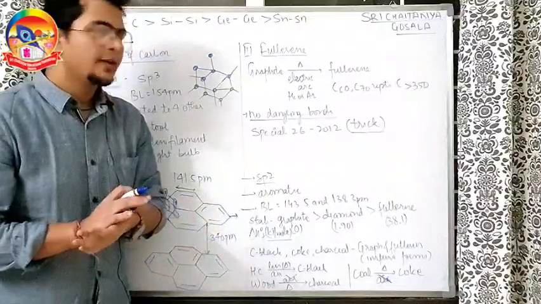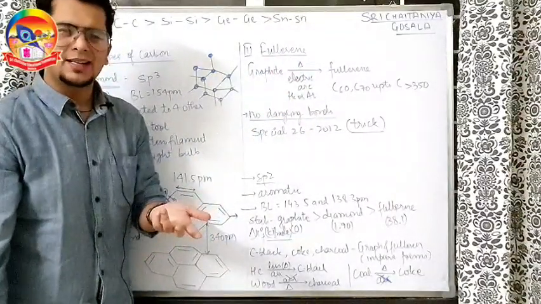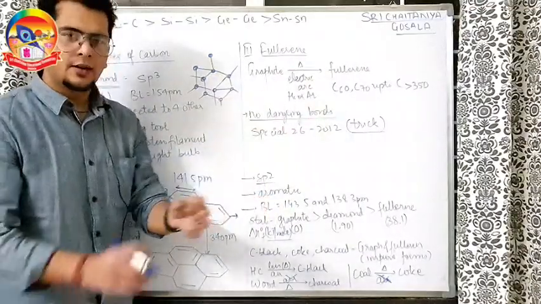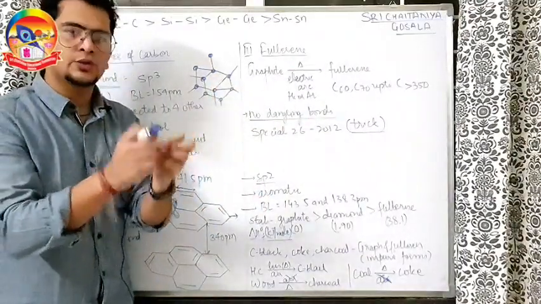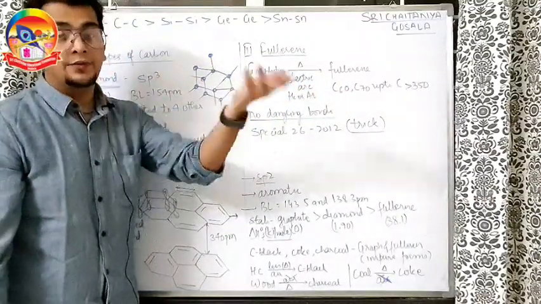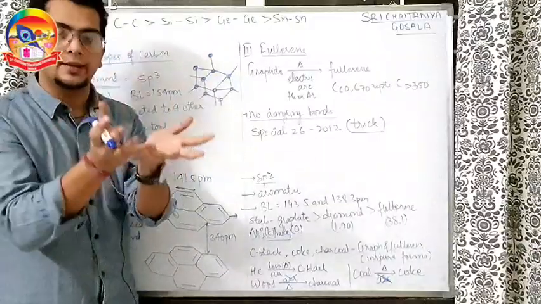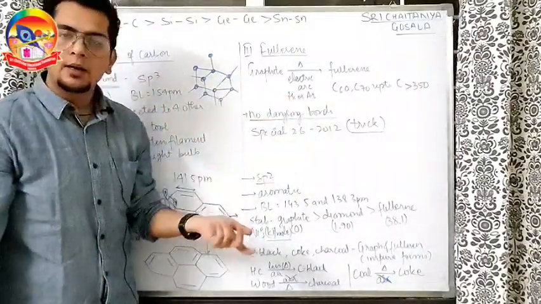In case of fullerene, how to make fullerene? Graphite is heated in the electric arc in the presence of noble gases like helium, argon. You get the fullerene. The sooty flames that come out, the soots that come out, that can have C60, C70. In fact, C350 and more carbon also we can have a spherical buckyball-like structure or football-like structure. So there are no dangling bonds here.